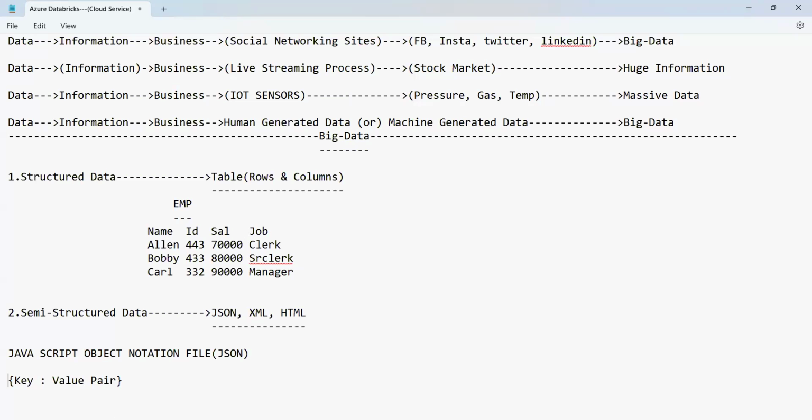So what is the key? What is the value, and what is the pair? Let's try to understand this. Always make sure the columns are called keys here, everyone. You have name, ID, salary, and job. These are the columns, no? These columns are called keys here, always. So keys are nothing but the columns.